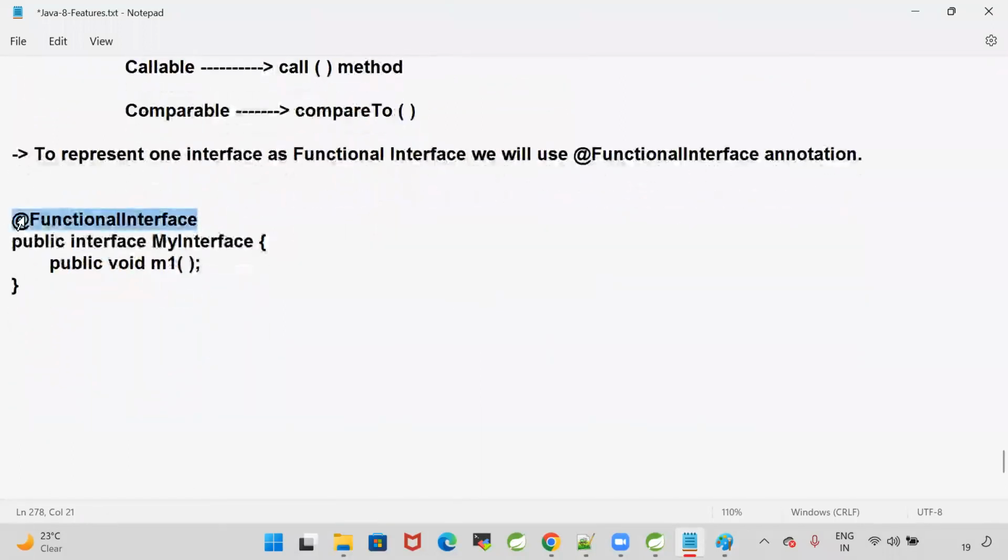Writing this annotation is optional, but what is the advantage of writing it?